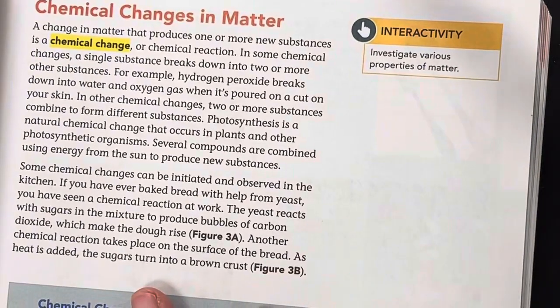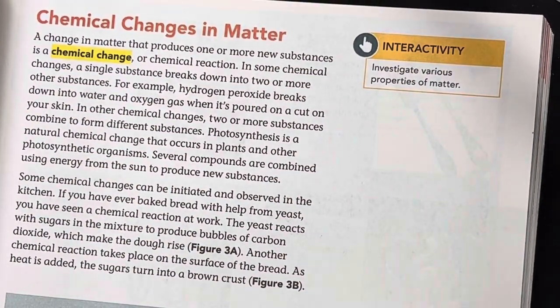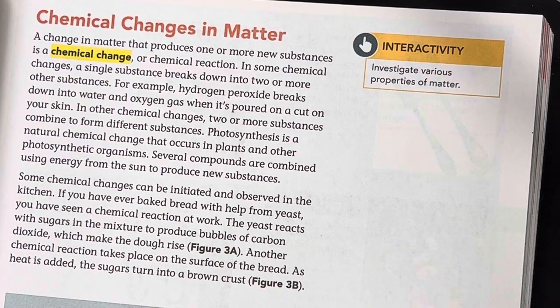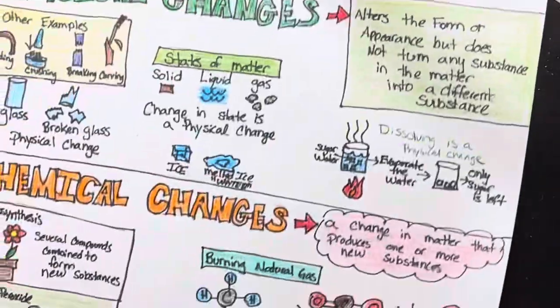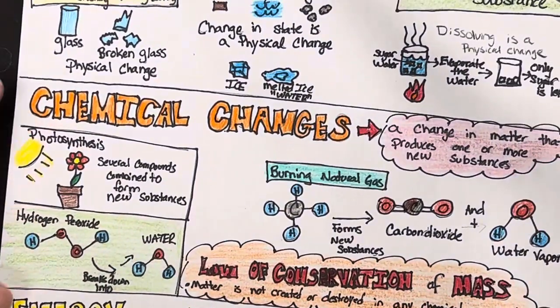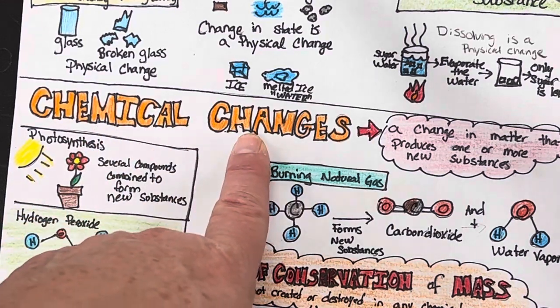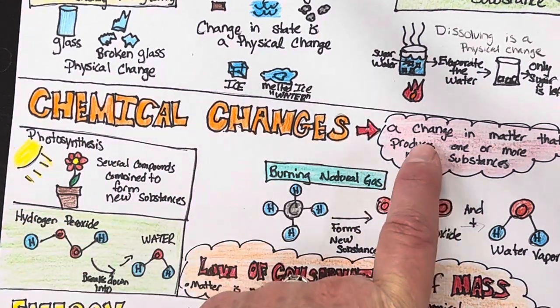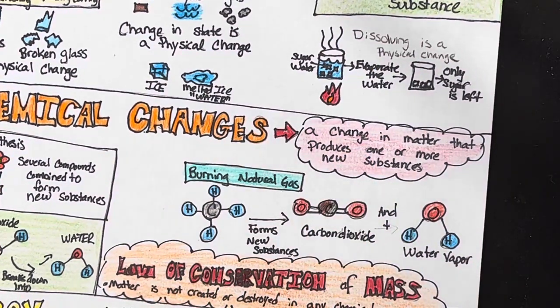Okay, so the next section is chemical changes in matter. A change in matter that produces one or more new substances is a chemical change or chemical reaction. Okay, so that's where we start. We've got this middle section. Remember when I previewed the lesson, the middle section I had chemical changes. And so then I'm going to write that definition here. A change in matter that produces one or more new substances.